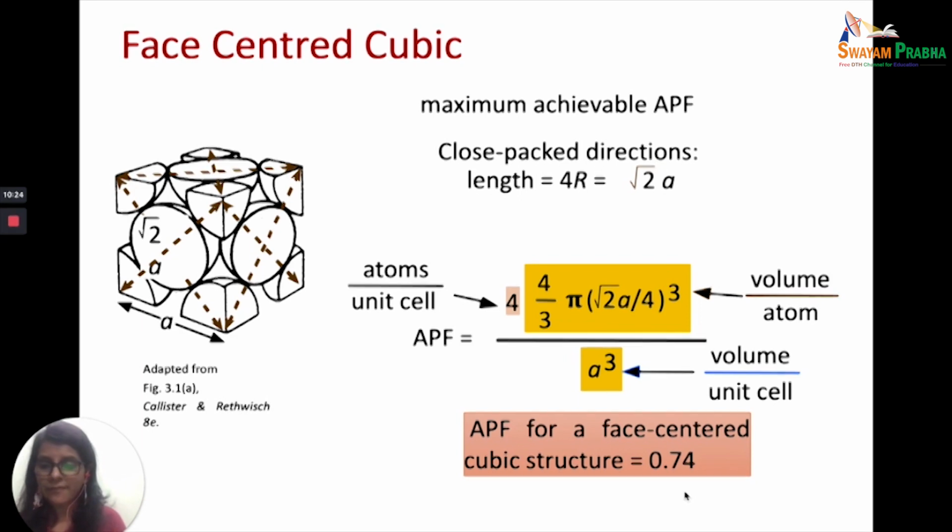So the atomic packing factor in the case of simple cubic was 0.52, body centered it was 0.68, and in the case of face-centered cubic unit cell it is 0.74. This is a factor or a fraction. You can convert it into a percentage by multiplying with 100, and that will give you the packing efficiency. This kind of packing is the best, the maximum achievable atomic packing factor. So the best packing for any crystal would be that of face-centered cubic.